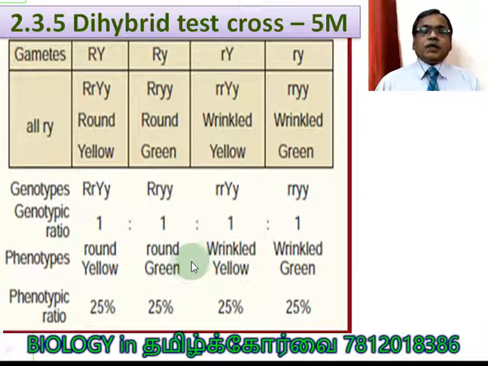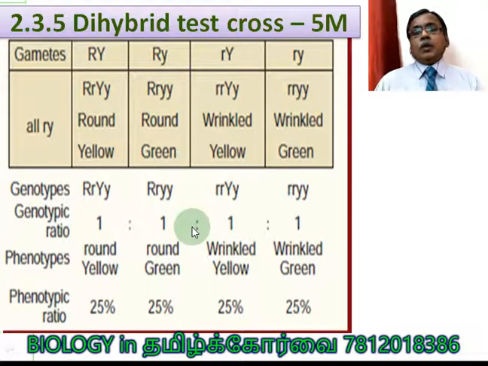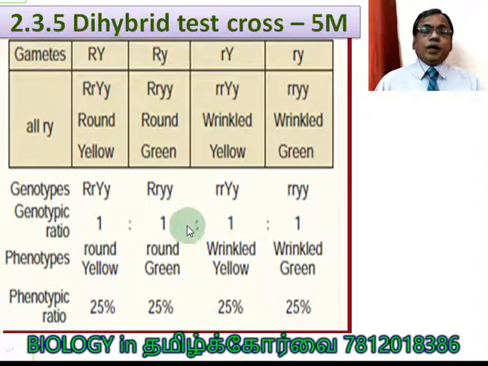Are you clear? For each type of phenotype, 25%. But by combining the parental combination versus recombination, it is 50% to 50%. So naturally 1:1 is the ratio between parental and recombination types.